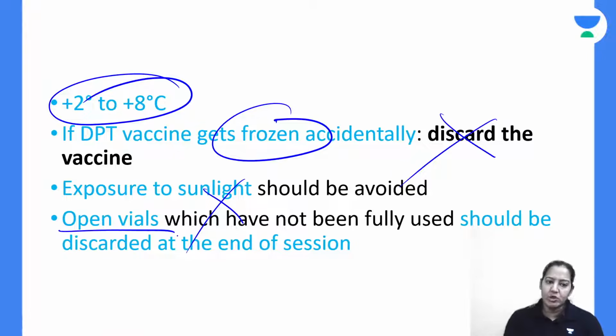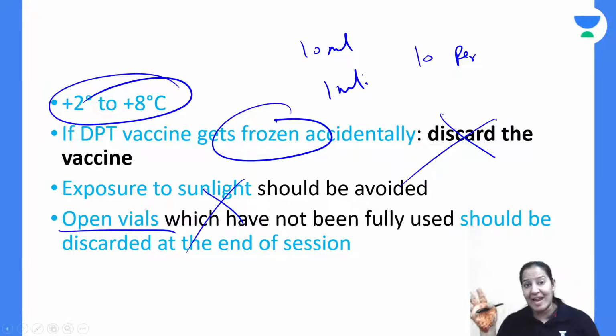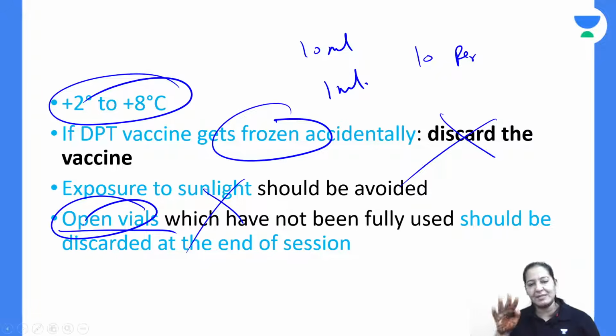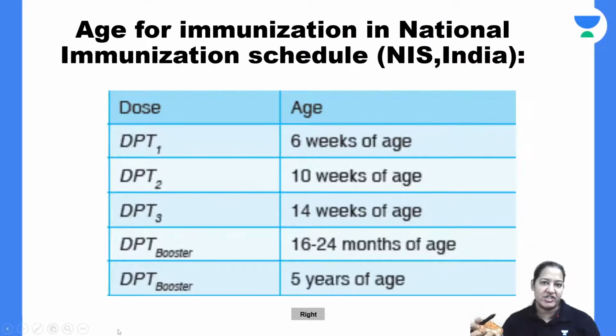And once you open a vial, like in COVID also, in one vial there were 10 persons we were giving. One vial contained 10 ml, and we give 1 ml to each person. So when 10 persons were accumulated, only then we open a vial. You may have attended your posting for COVID vaccines. Like this, many children from one vial. If something is remaining, discard it. Don't use it for the next session, right?